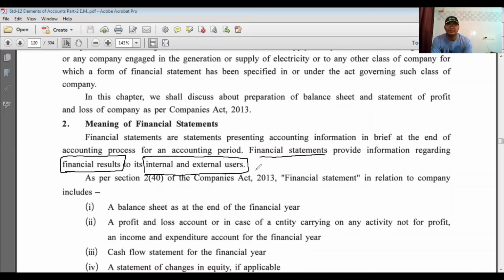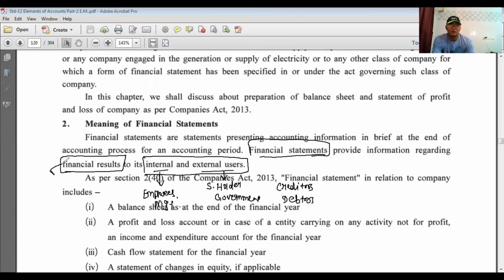Now, who are the internal users? Internal means company, employees, and management, etc. And what are the external users? External users means shareholders, government, creditors, debtors, etc. So this financial statement is useful to internal as well as external users.